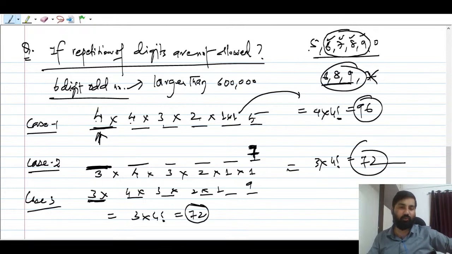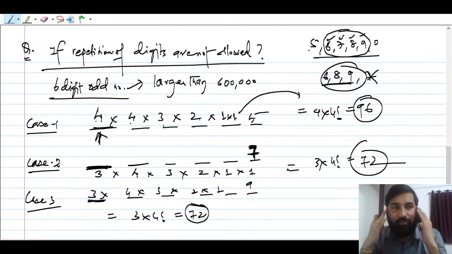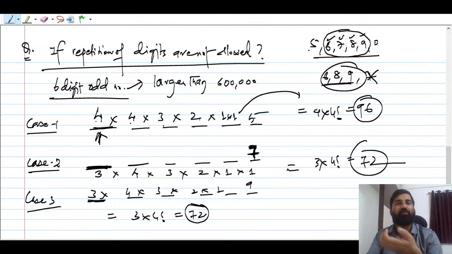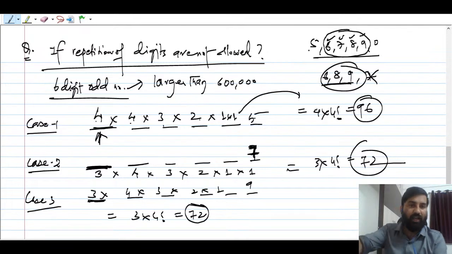This is a very good question. I think everybody might have understood how to count. Did everyone understand this? If repetition is not allowed, you have to be ready for making cases. See how simple this question is, right? You can solve this question in a couple of minutes, because you have to make case 1, case 2, case 3, and then add them all.